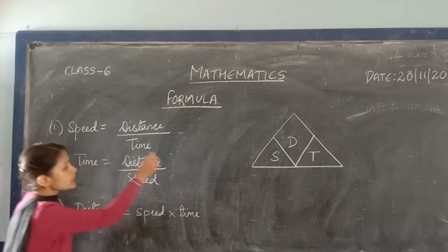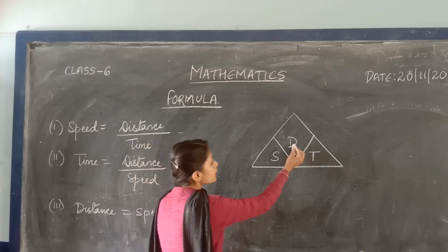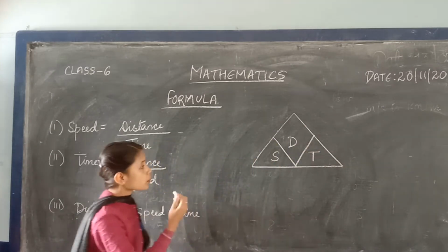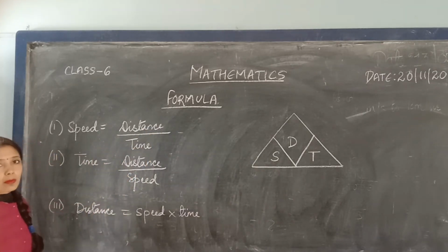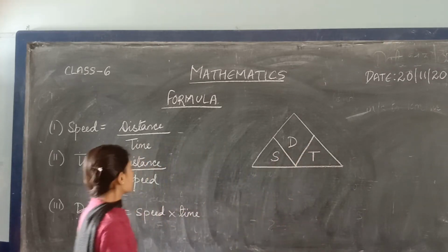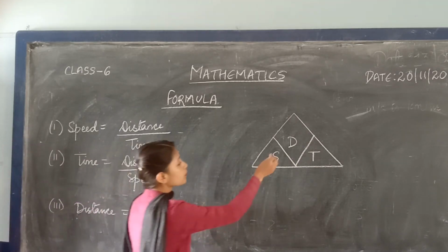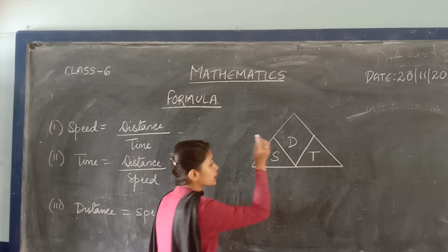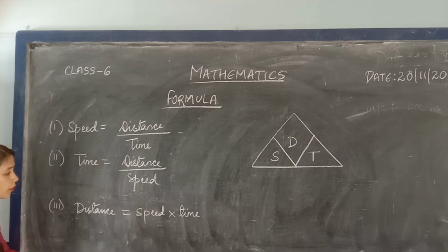So first one is speed. To find the speed you have to do distance divided by time. So speed is distance divided by time. Similarly for time, distance divided by speed. So time is distance divided by speed. And at last, to find the distance, speed into time. So distance is speed into time. These three formulas we have to learn to solve the next questions.